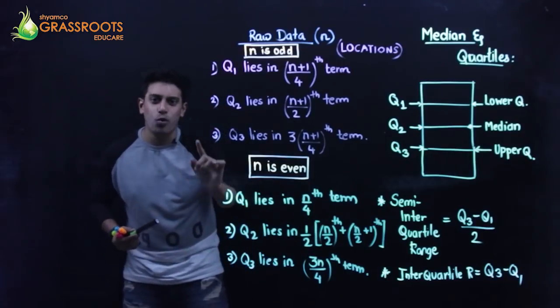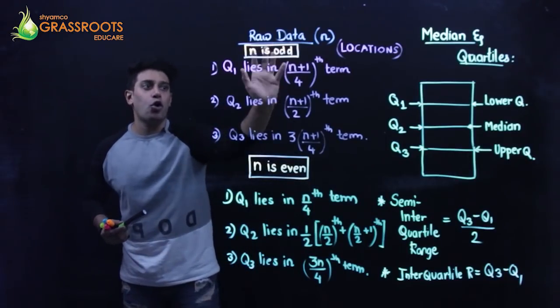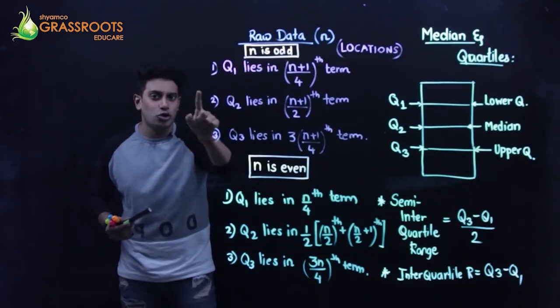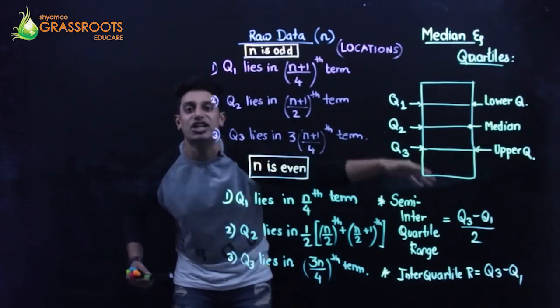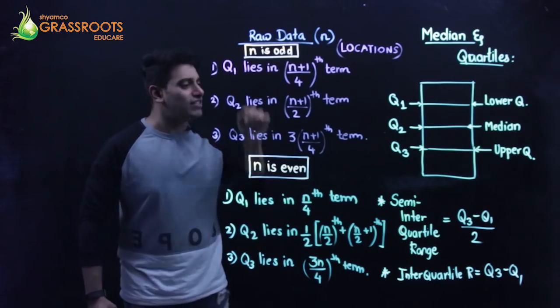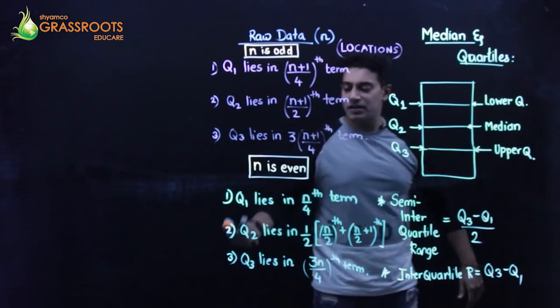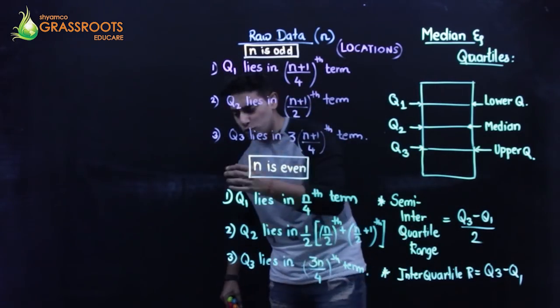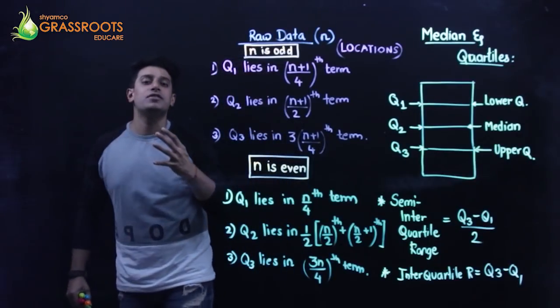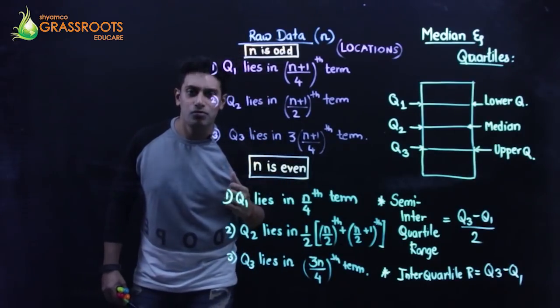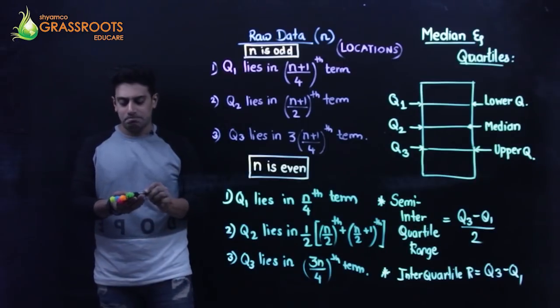Remember this formula when n is even. So for odd, we need to use this formula not to get the answer, sorry, to get the location. And when n is even, when the number of observations is even, these are the three formulae I'm going to use to find out the positions of my answers, right? This is for raw data.